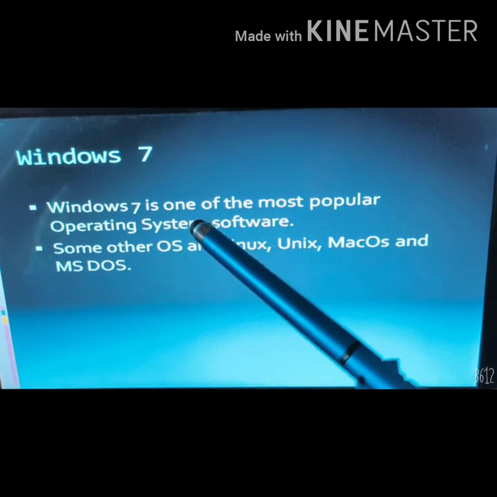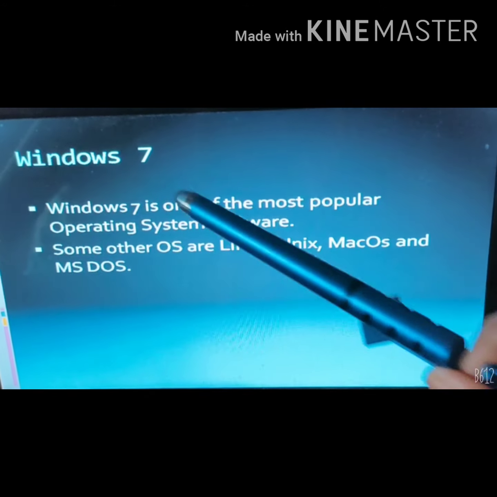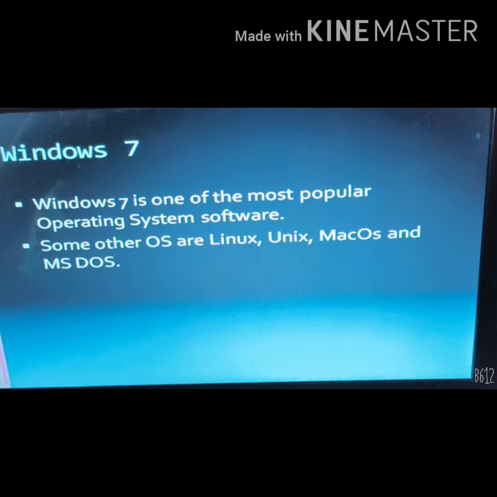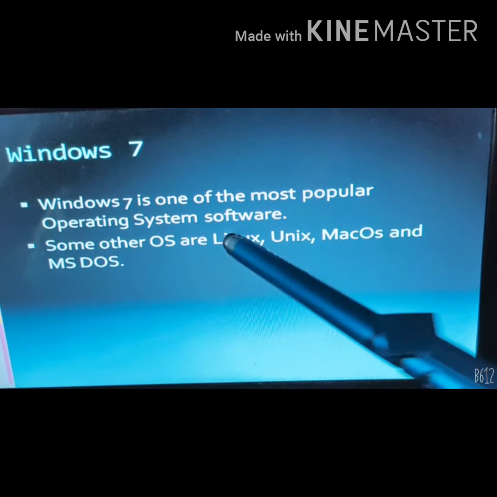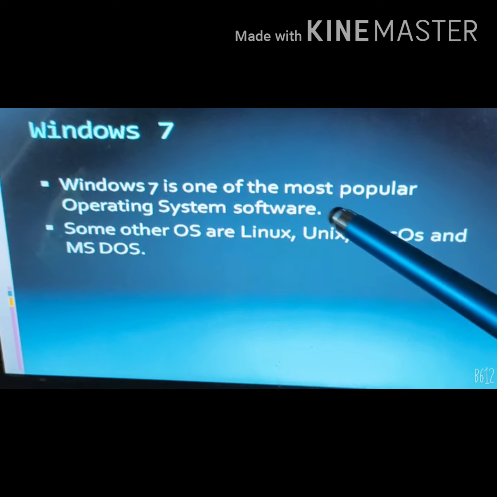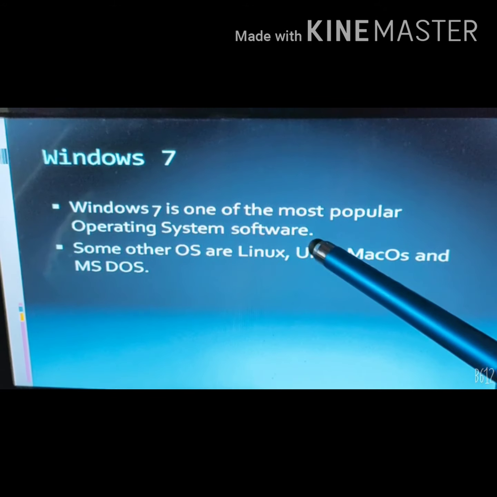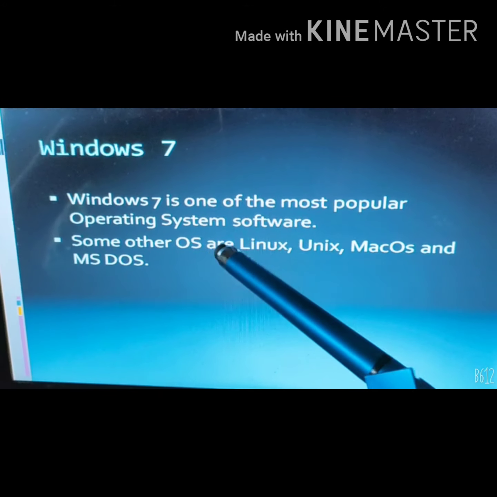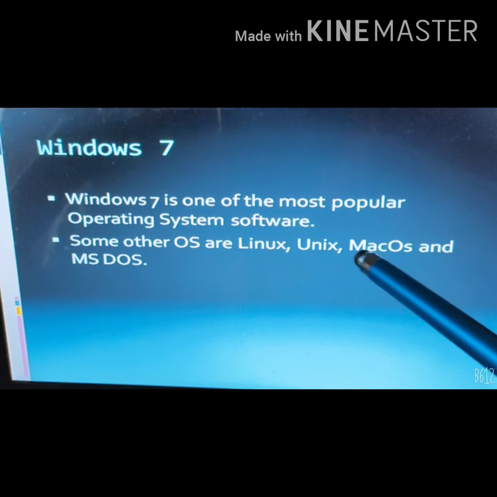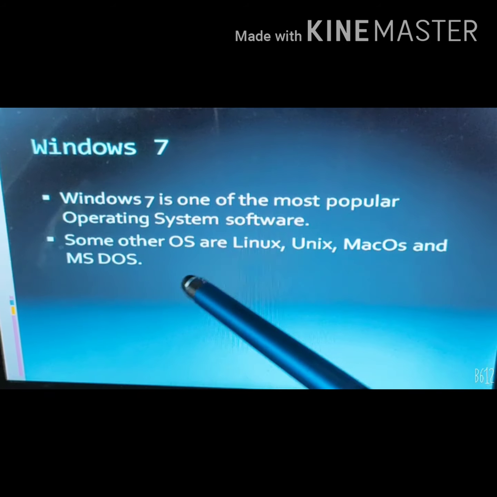You know about the operating system? What is the work of the operating system? It creates a link between the computer and the user, and it runs other application programs. So Windows 7 is one of the most popular operating system software. Some other operating systems are Linux, Unix, Mac OS and MS-DOS.